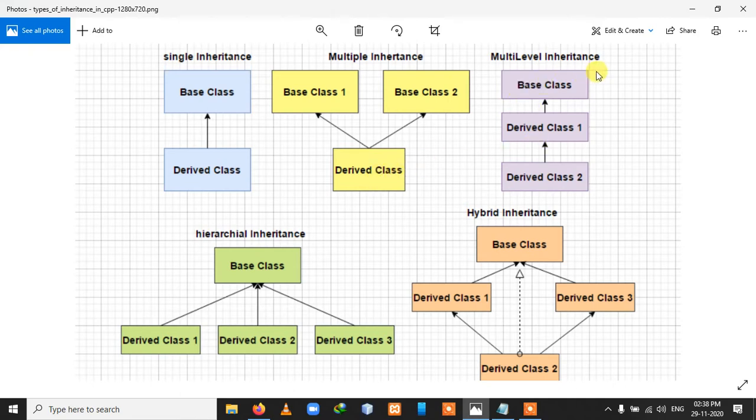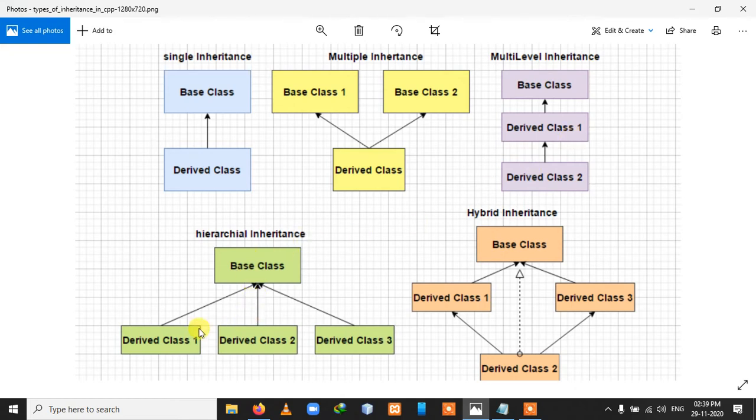Now, multi-level inheritance. In multi-level inheritance we can say that you are accessing all the properties of your father, and your father is accessing all the properties of your grandfather. So we can say that it is multi-level inheritance. Now, hierarchical inheritance.